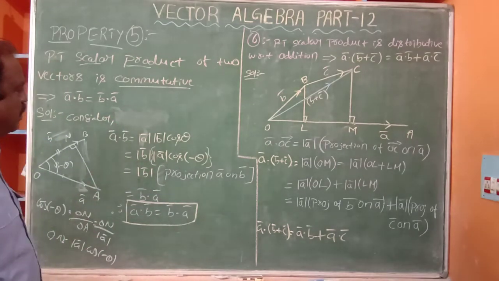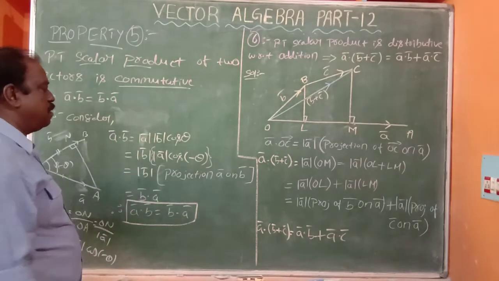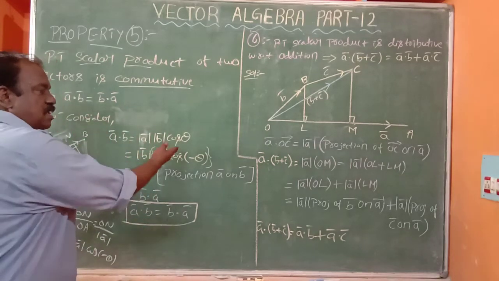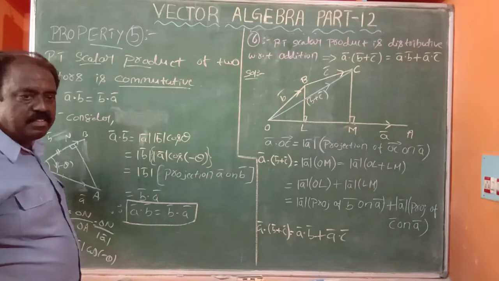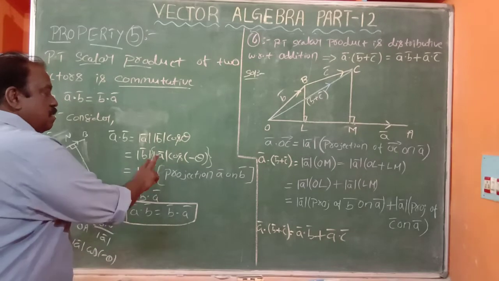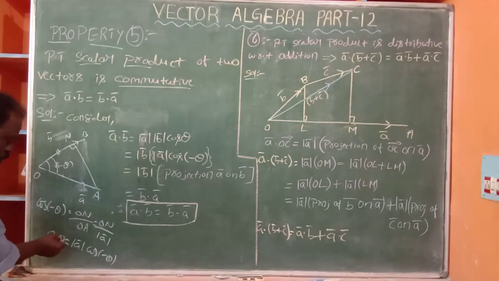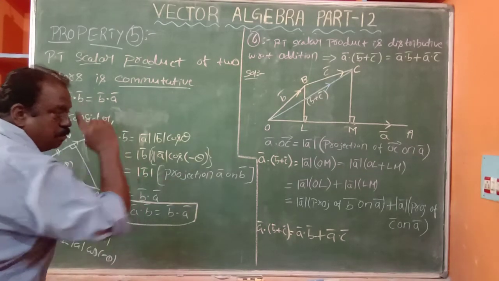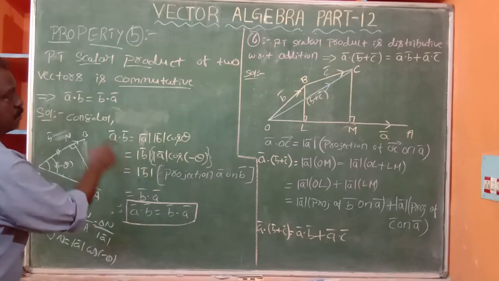But we simply have numbers, modulus of A bar, modulus of B bar. Numbers follow the commutative law. And cos theta and cos of minus theta are both the same. Cos 30 degrees and cos of minus 30 degrees are the same. So I wrote like that only. But here, modulus of A bar cos of minus theta is nothing but ON. ON is nothing but projection of A bar on B bar. So here it is B bar dot A bar by definition.